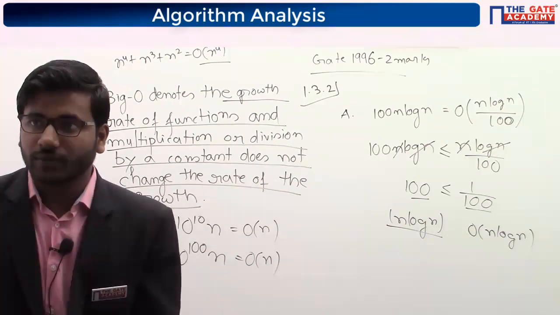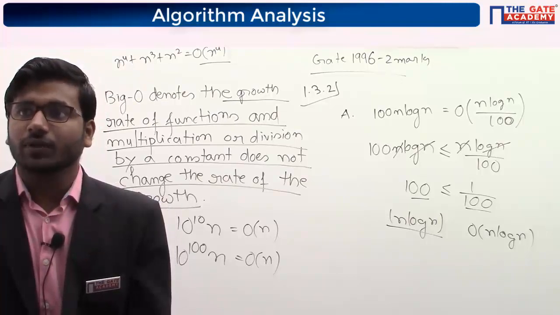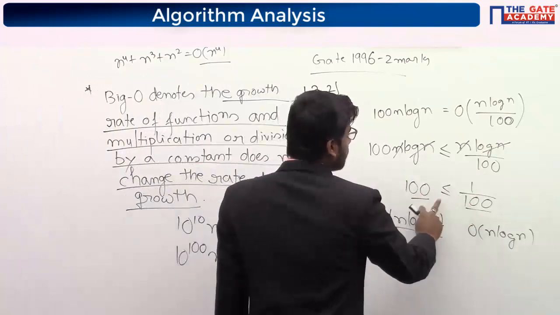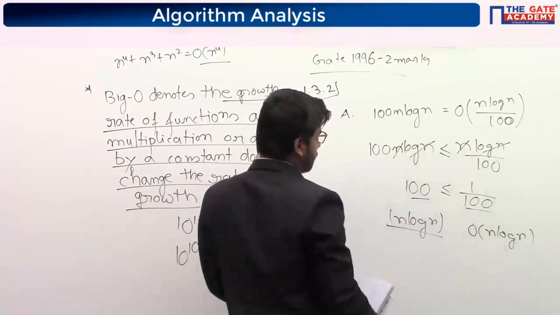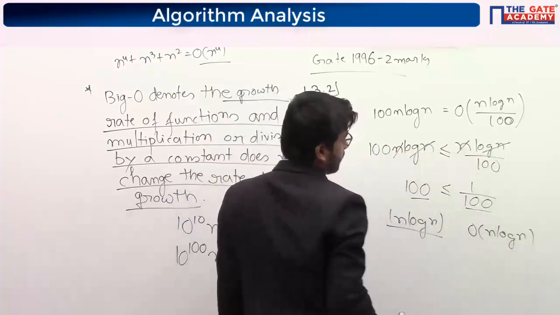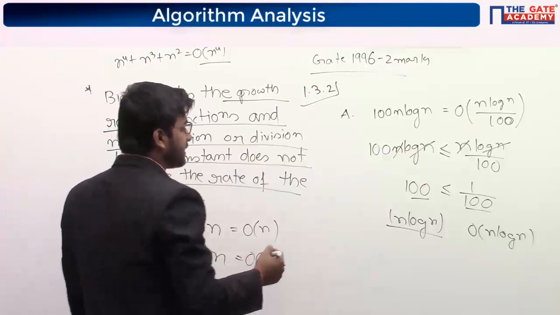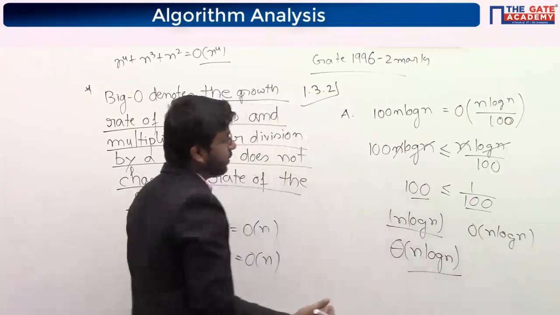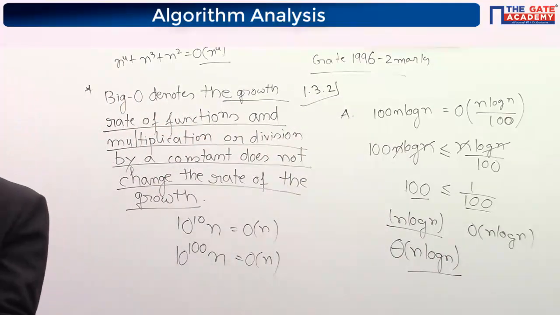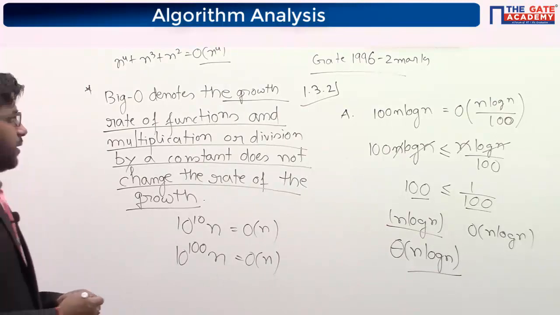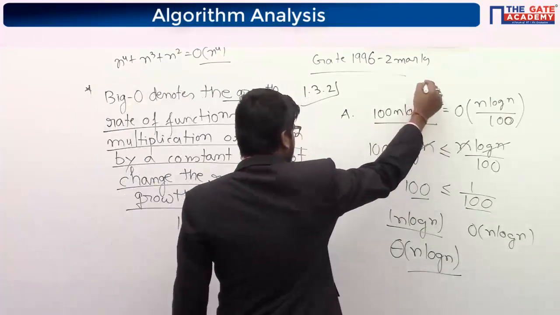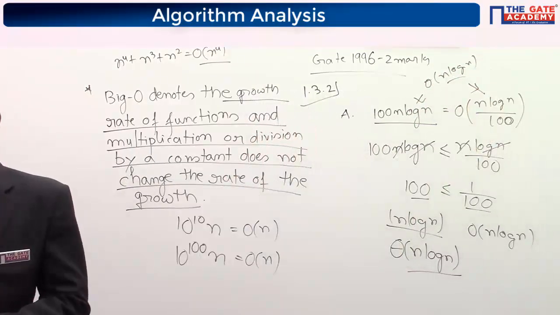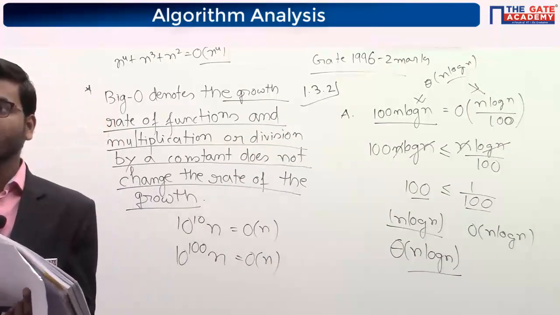It is equal, so we are not going to compare with a constant. We will compare it with the function. So here also we will get n log n, and here also we will get n log n. So in place of big O, you can write theta of n log n, because worst time will be n log n, average time will be n log n, everything. Are you getting my point? Here it is theta n log n, and here also you will get theta n log n. Is it clear now? So no comparison between two constants.